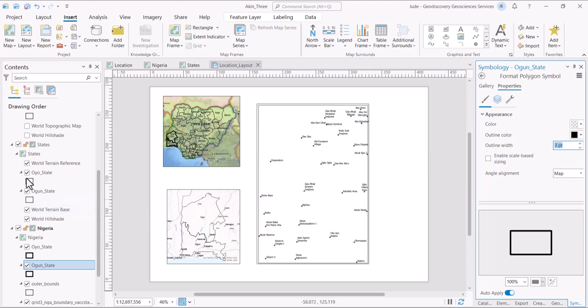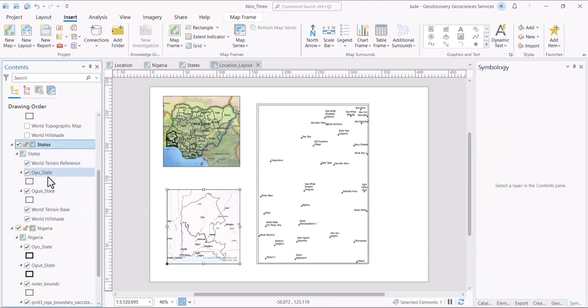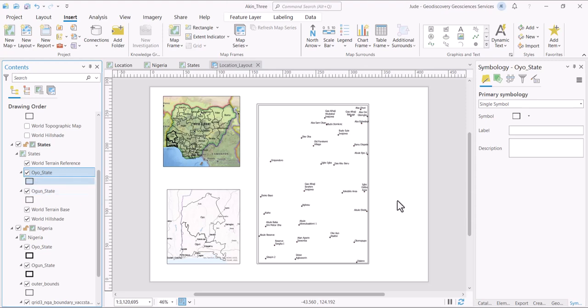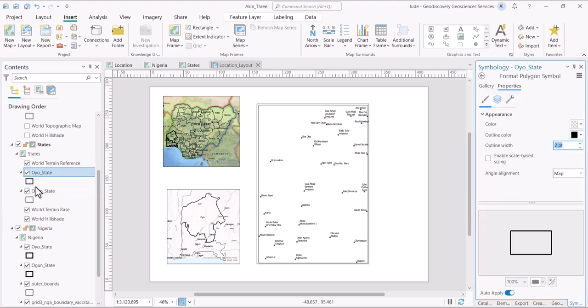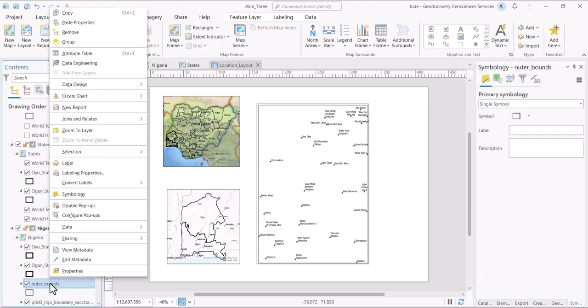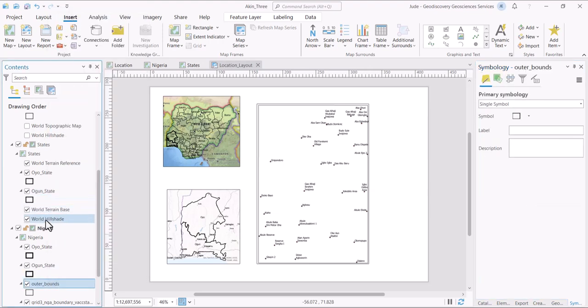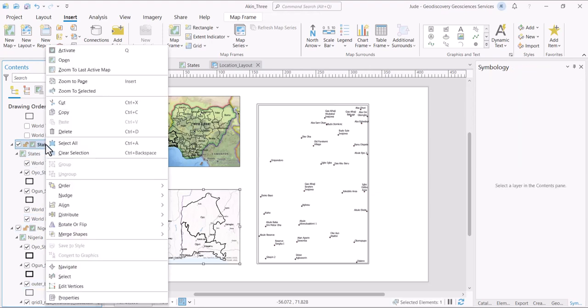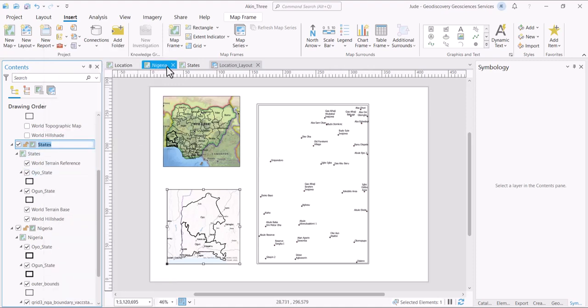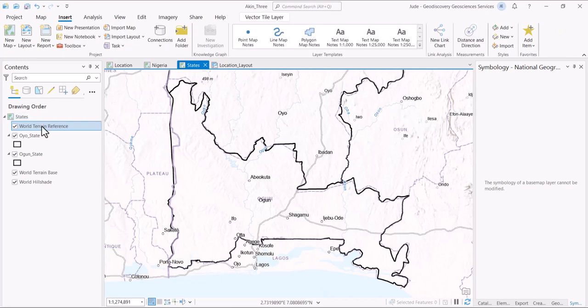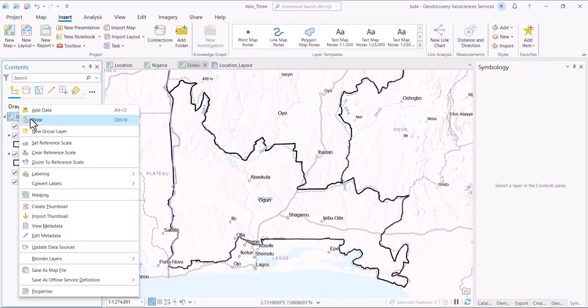And this part here for the states, let's just increase it to 2. You know, we did 3 for the other one. Let's do 2 so that it will highlight more. So this is the state we're dealing with. But then the location is not showing here. So we can copy this and paste it into states. Let's go here. Let's paste it into states.